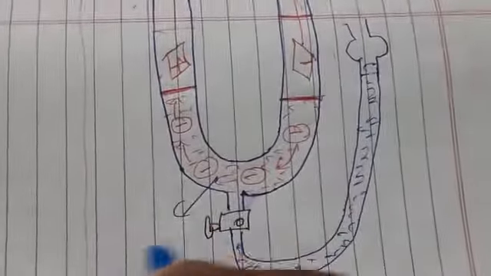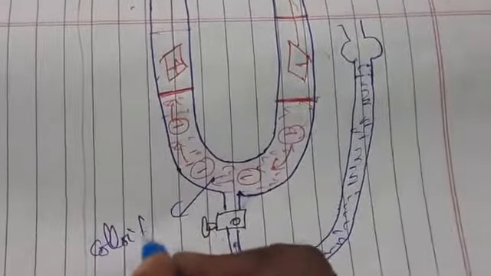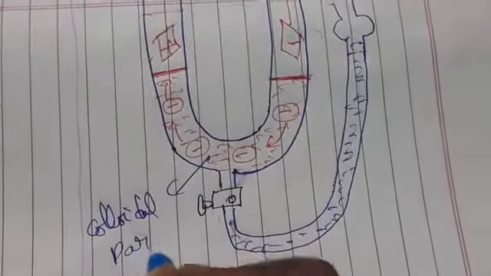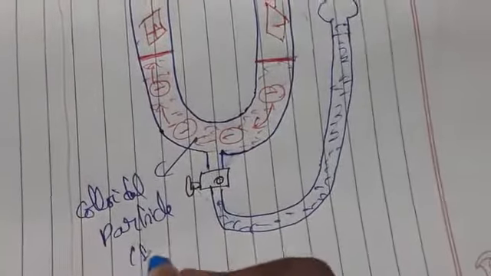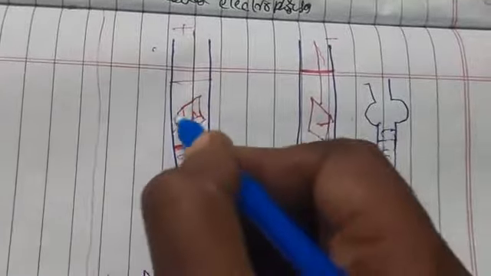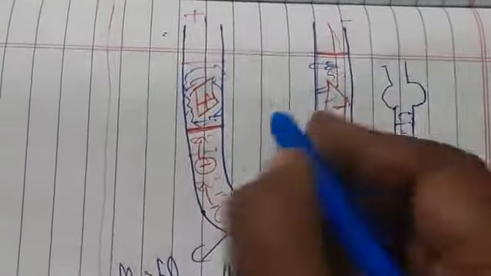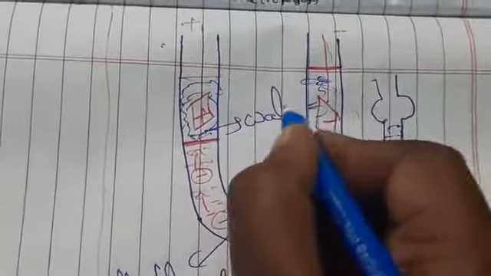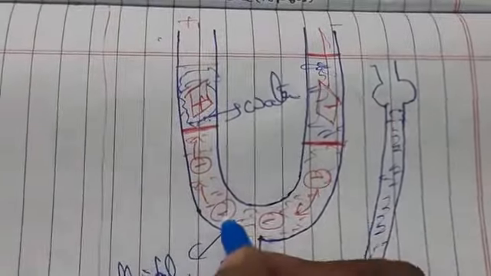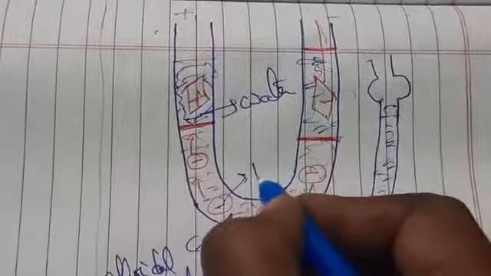Okay, this is the electrophoresis diagram. So this is nothing but the colloidal particle, we can say sol particle. Inside the electrode we are having water. This colloidal particle we have taken here is As2S3. The negative charge indicates As2S3.